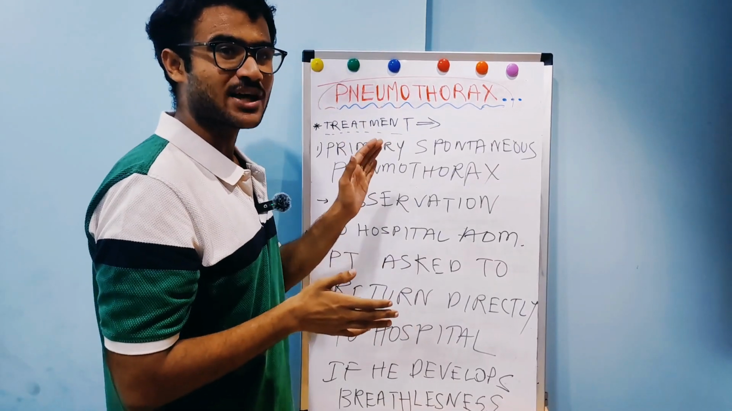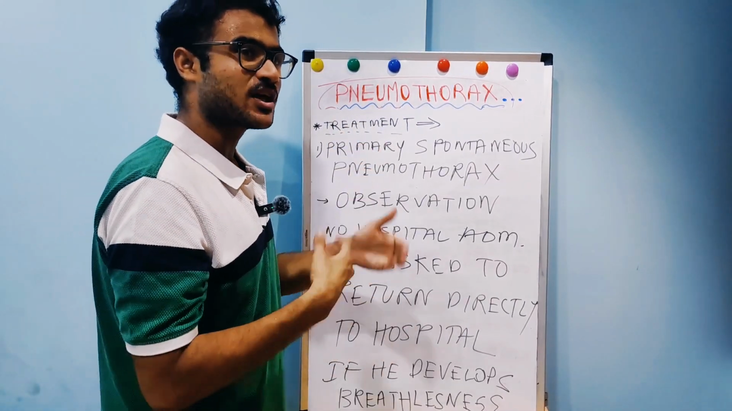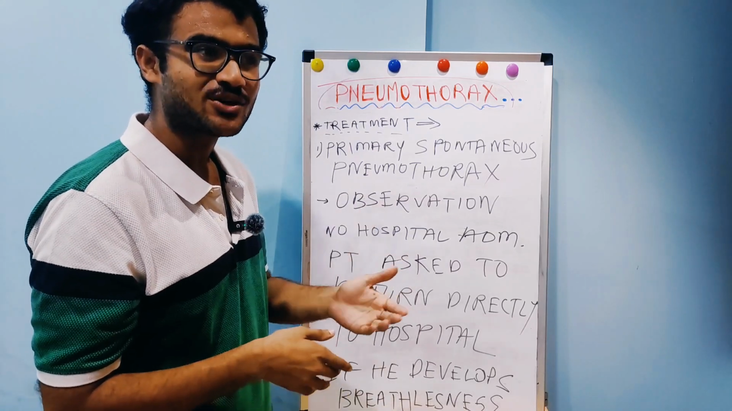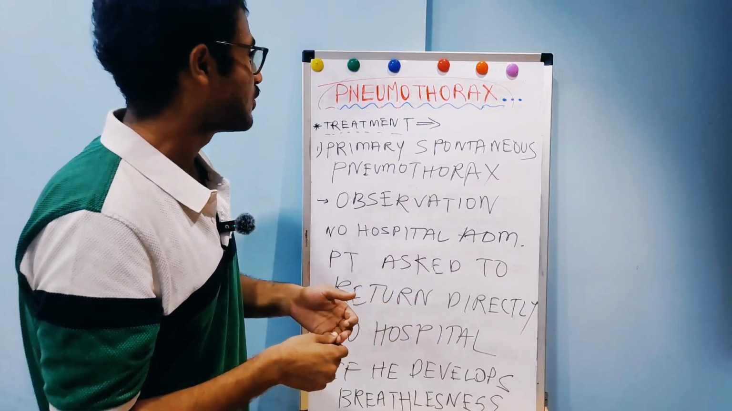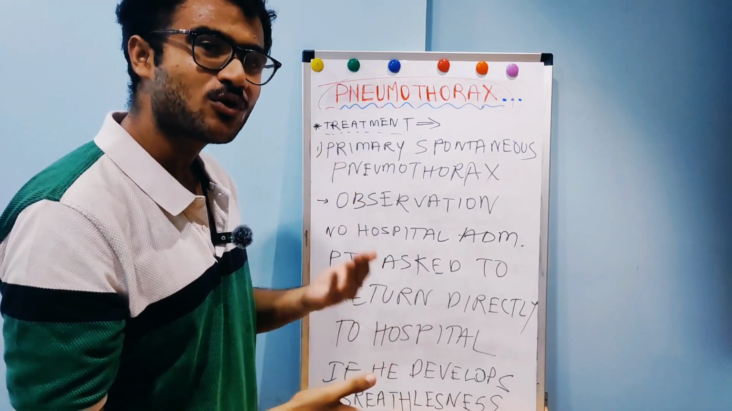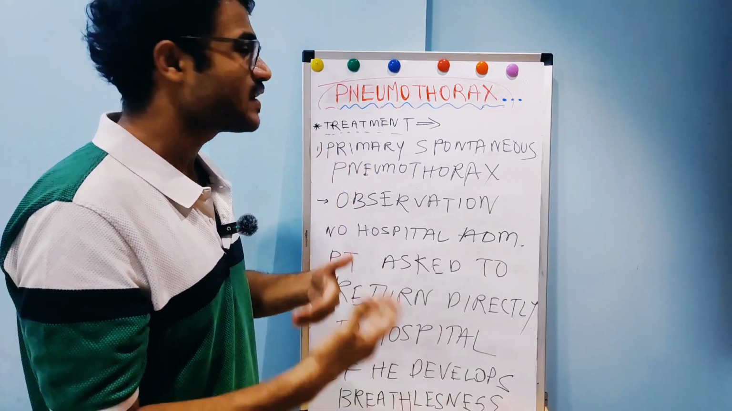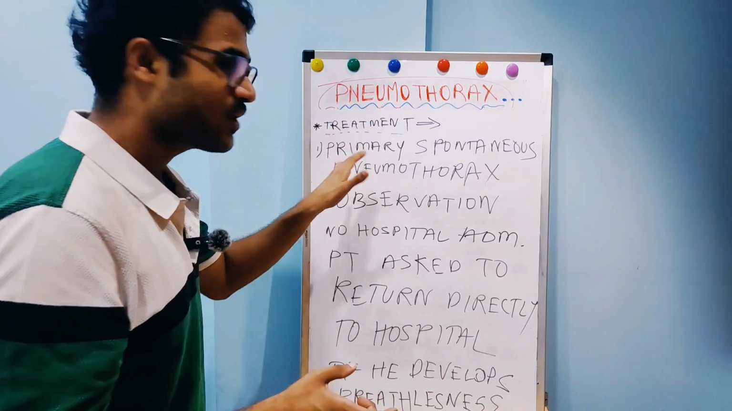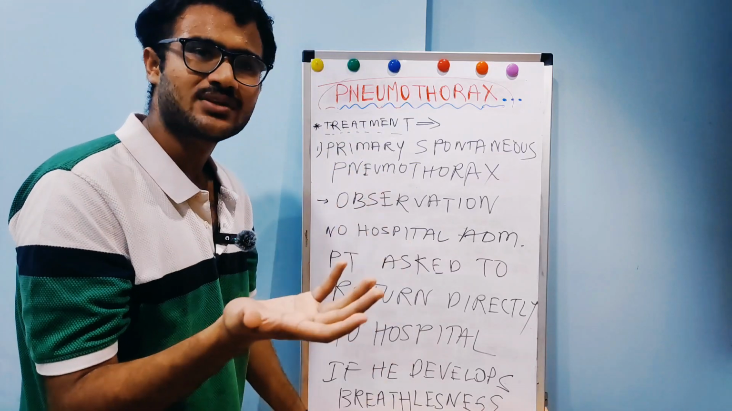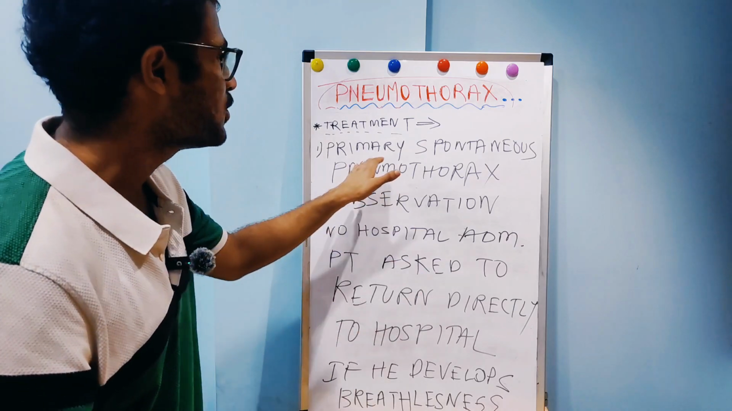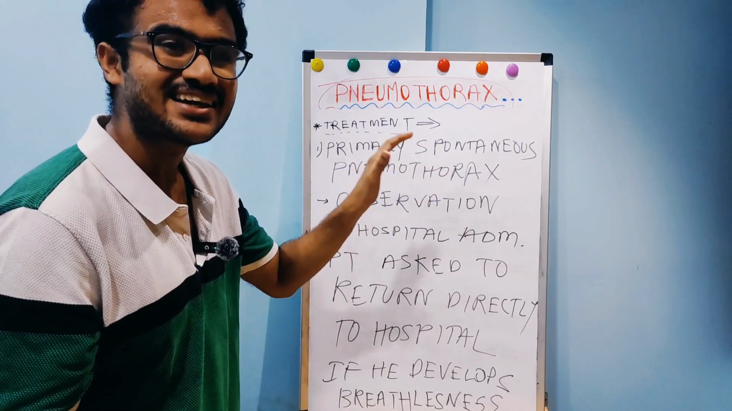To treat pneumothorax there are a lot of options, according to classification, according to pathogenesis, according to the severity of the disease, according to the extent of lung collapse. So according to classification, we know that there is primary spontaneous and there is secondary spontaneous pneumothorax. Primary spontaneous means